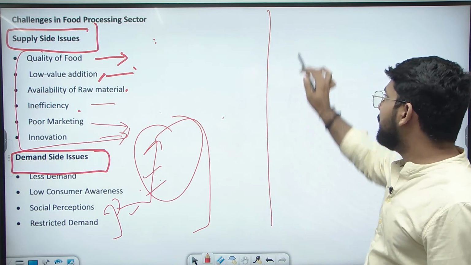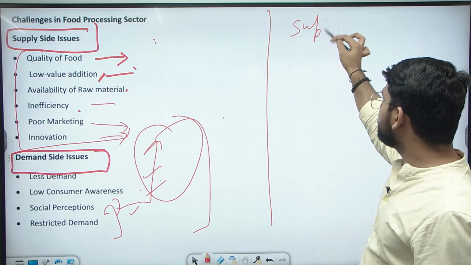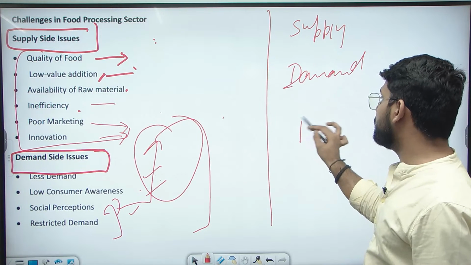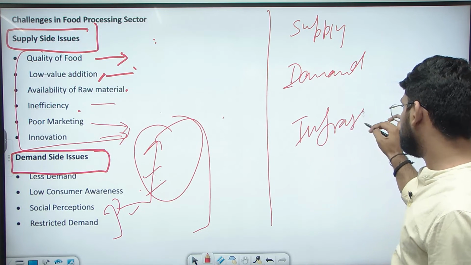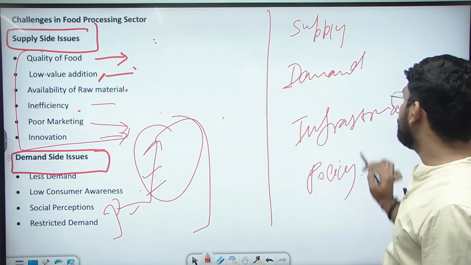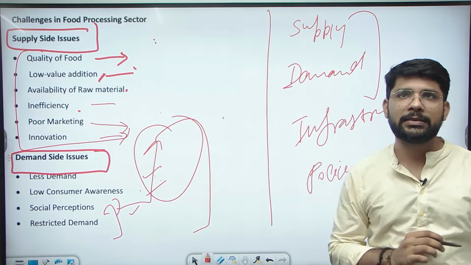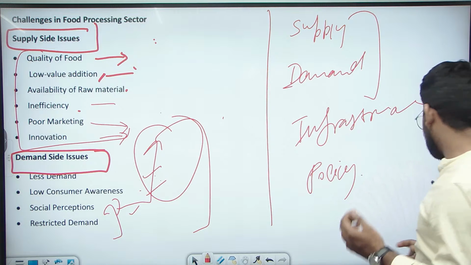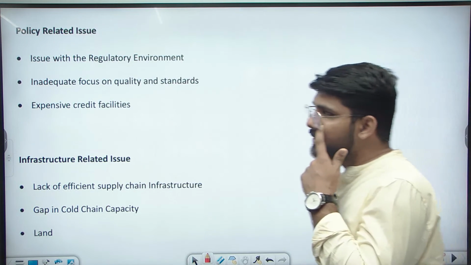So there are four challenges. One is the supply related challenges, then the demand related challenges, infrastructural issues, and policy related issues. We discussed two challenges, the supply related challenges and the demand related challenges, but now we need to focus on the infrastructural issue as well as the policy related issue. So now let's move toward the infrastructure issue and policy related issue.